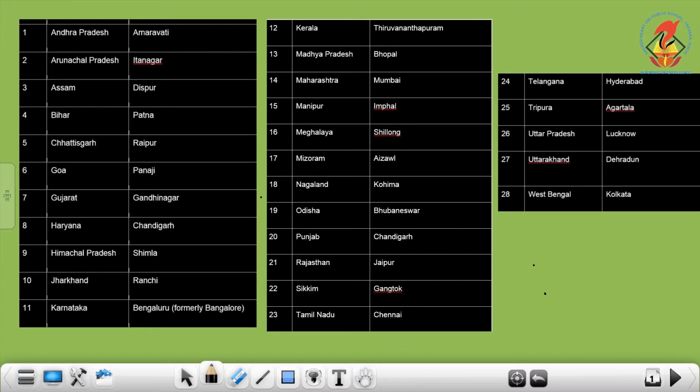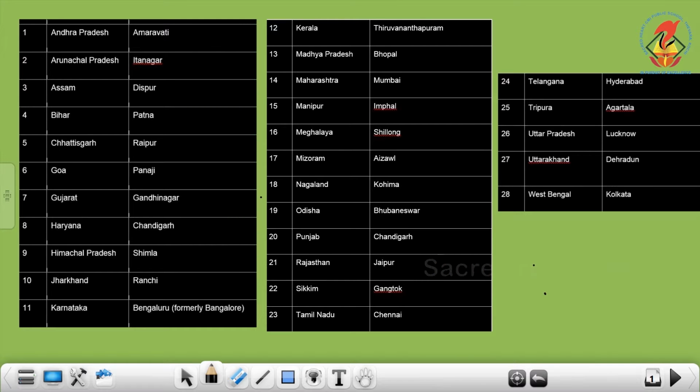So first one we have Andhra Pradesh. The capital is Amravati. Arunachal Pradesh capital is Itanagar. Assam, Dispur. Bihar, Patna. Chhattisgarh, Raipur. Goa, Panaji. Gujarat, Gandhinagar. Haryana, Chandigarh. Himachal Pradesh, Shimla. Jharkhand, Ranchi. Karnataka, Bangalore.